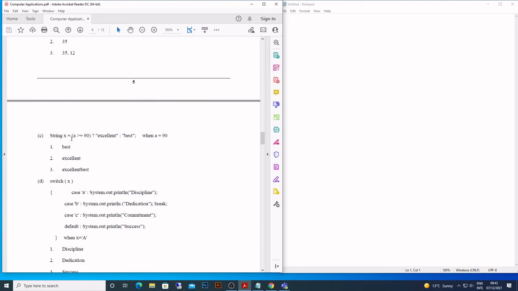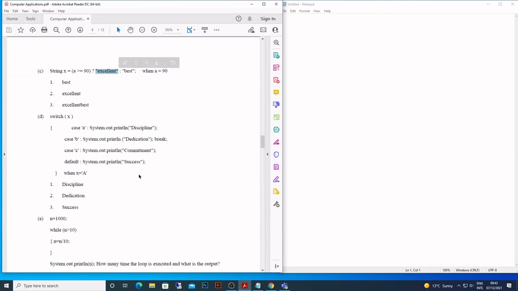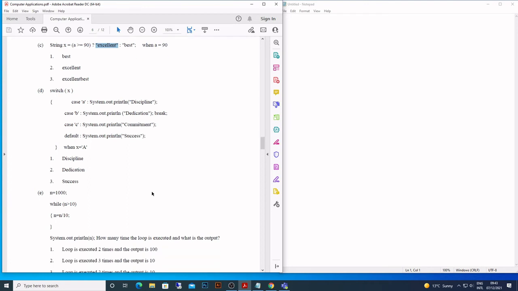So in this case, it is this one, 35. Now come to this. This is a ternary operator. And as I told you, if this condition is true, then it will perform the first one. If the condition is not true, then it is going to perform this one. So the condition is A is greater than or equal to 90. What is the value of A? 90. So is it greater than or equal to? Yes. So what is it going to print? Excellent.